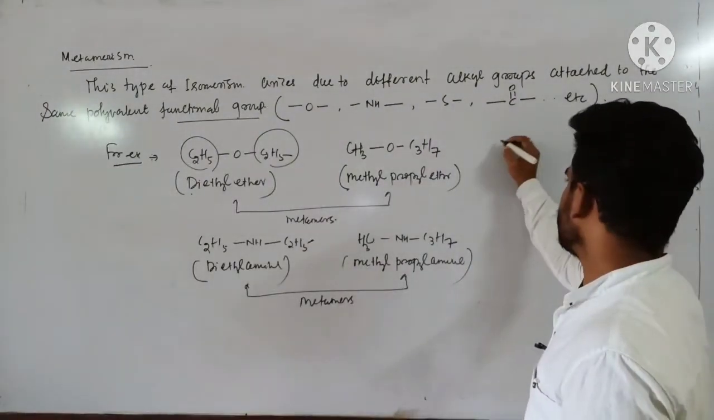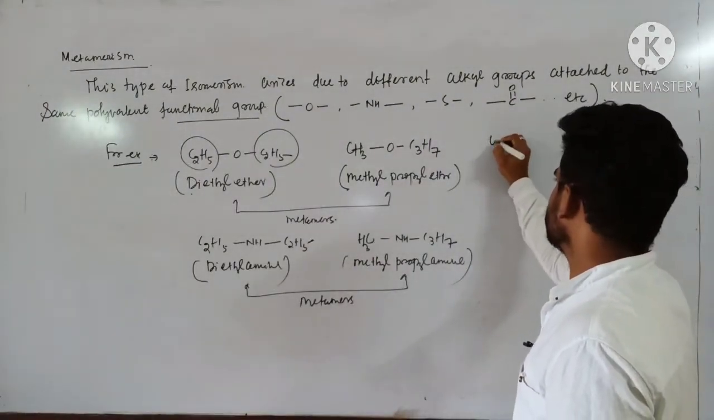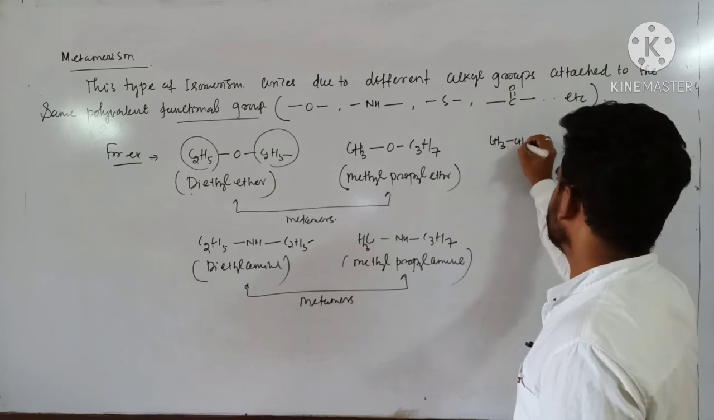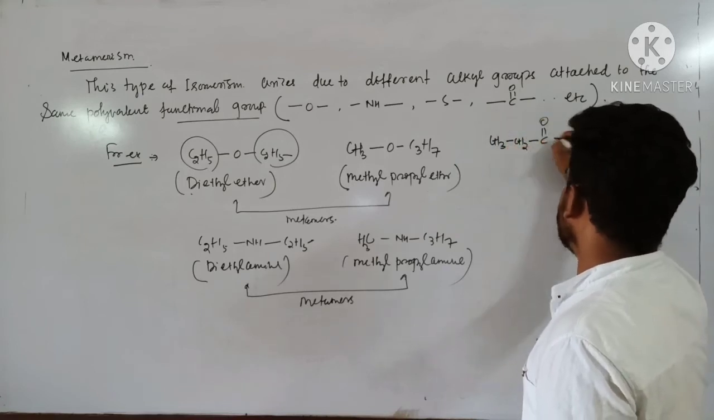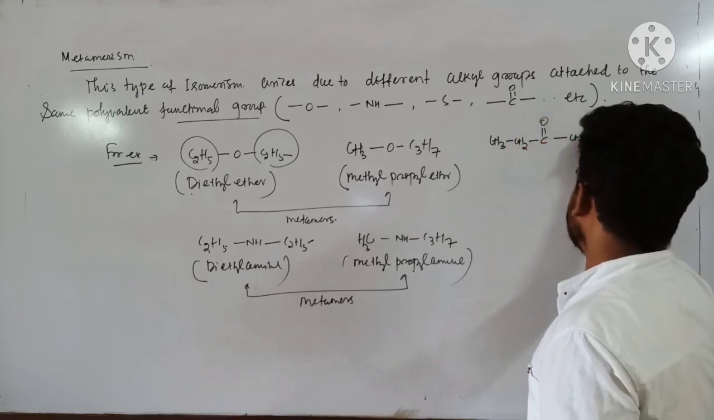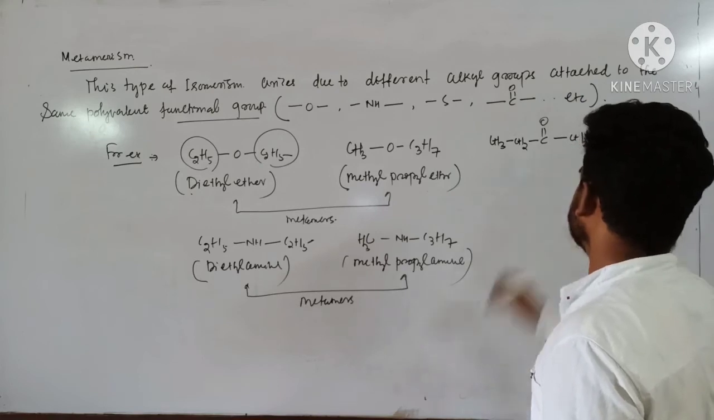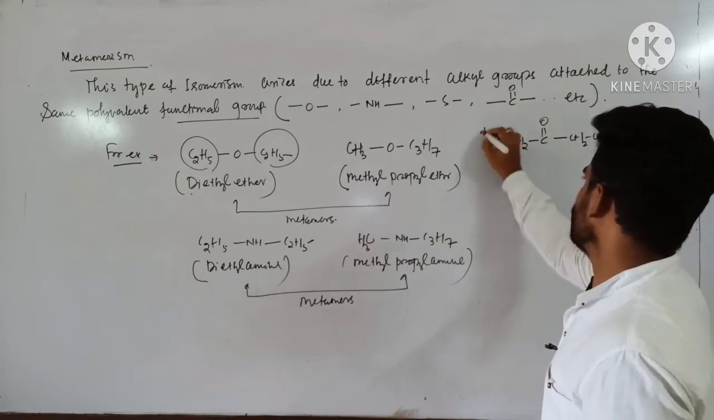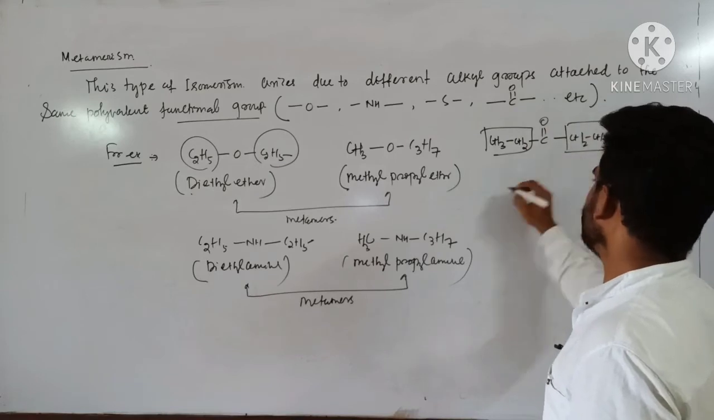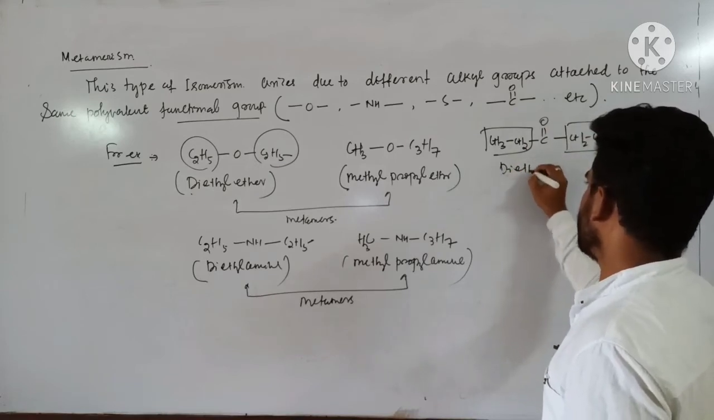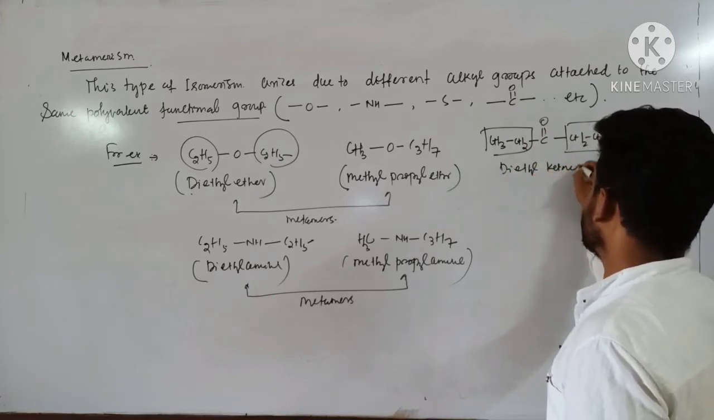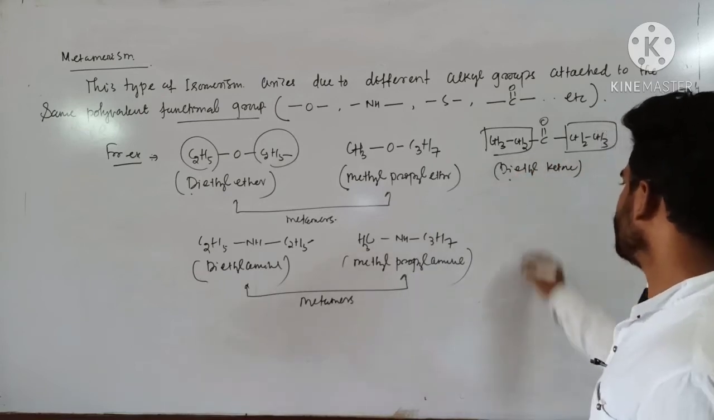For example, this one: CH3CH2-C(=O)-CH2CH3. This is diethyl ketone. Two ethyl groups are attached to the ketonic group. Diethyl ketone. It can be written in this way also.